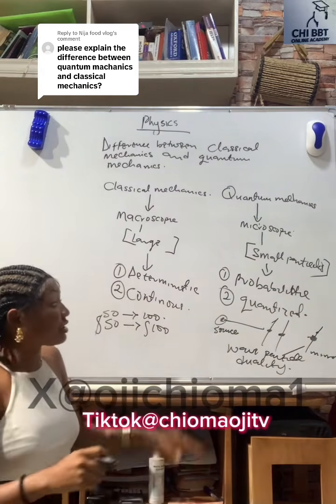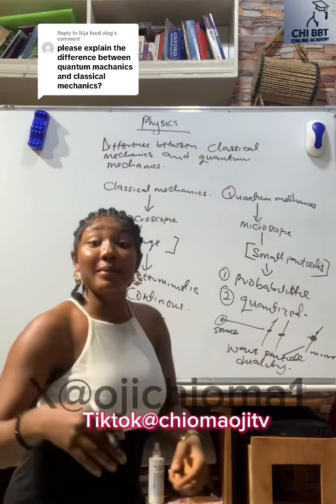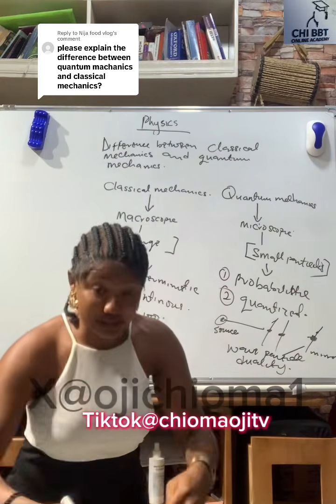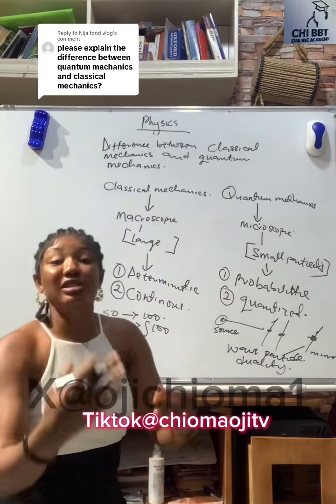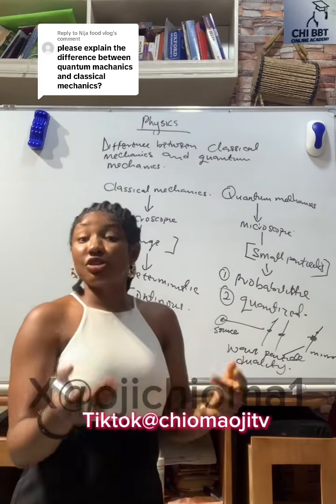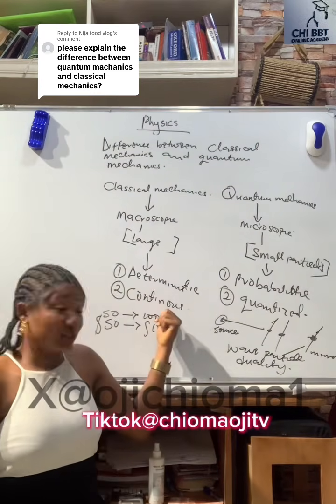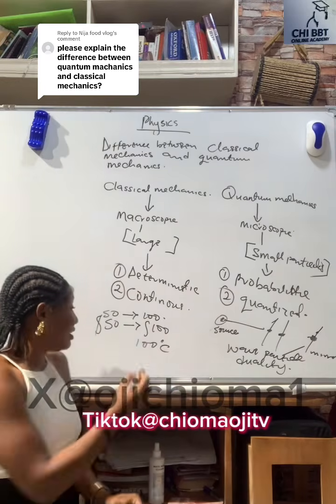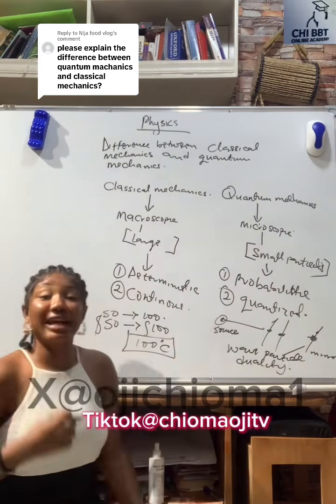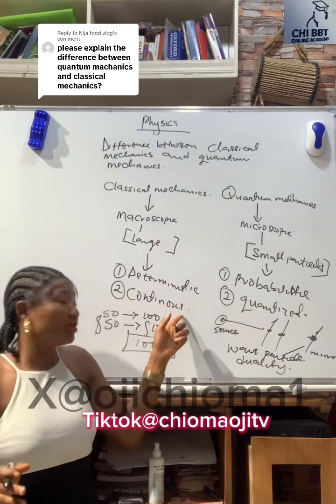Now, continuous and quantized. When you talk about continuous, it means anywhere in the world, this is what keeps happening, a reoccurring thing. Like when somebody has gone to the police station over and over, and you sit in your house and say, don't worry, this person, you will see him in the police station again. Continuous. We know that water boils at 100 degrees Celsius anywhere in the world. Even if we are in Nigeria and somebody is in the US, water will boil at 100 degrees Celsius. That is what we call continuous.